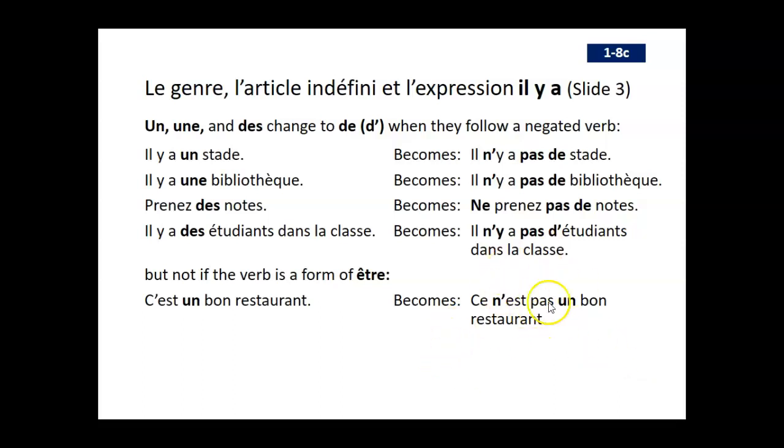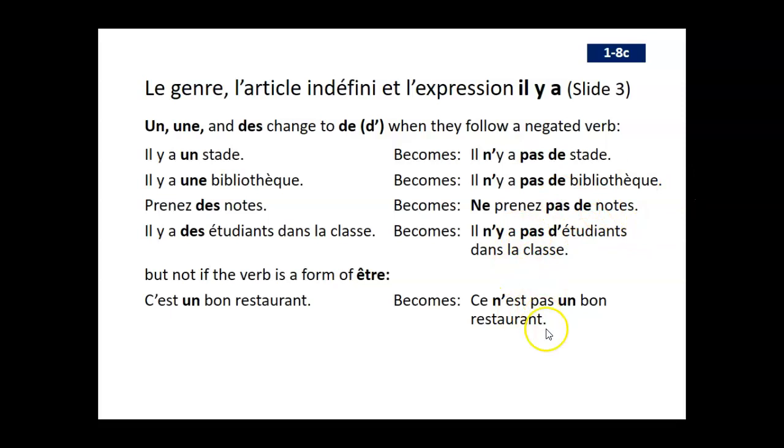And often when people speak very quickly in French, instead of saying ce n'est pas, they might just shorten that down to c'est pas. The ne kind of gets dropped in quick speech. C'est pas un bon restaurant. Ce n'est pas becomes c'est pas. So we do this in all languages.